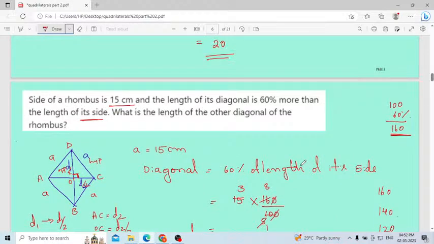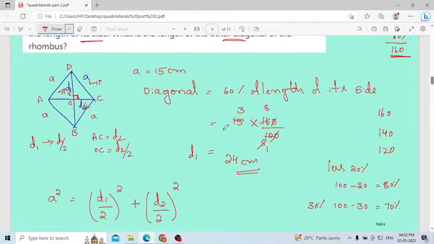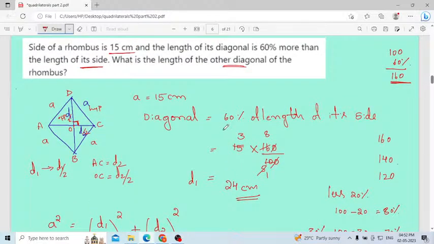Here, consider the question. The side of a rhombus is 15 centimeter and length of its diagonal is 60% more than the length of its side. What is the length of the other diagonal they are asking? We don't know the length of each diagonal, but they have given the condition that one of the diagonals is 60% more than the length of its side. Therefore 15 into 160 by 100, because they have given 60% more, means 100 plus 60, 160%. Therefore divided by 100, you will get d1 is 24 centimeter.